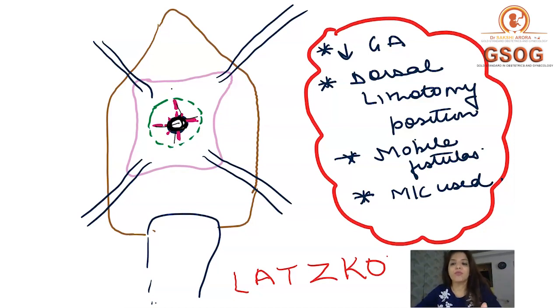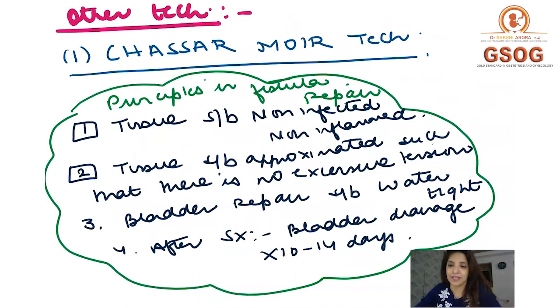One other technique which in earlier days was used to repair a vesicovaginal fistula, and so many times it has been asked that this is a technique for which surgery, right? For repair of what problem? That technique is the Chaser-Moyer technique. So remember that Chaser-Moyer technique is done for repairing vesicovaginal fistulas. FMG students, this question has come twice to you, that Chaser-Moyer surgery is done in case of a vesicovaginal fistula, right?